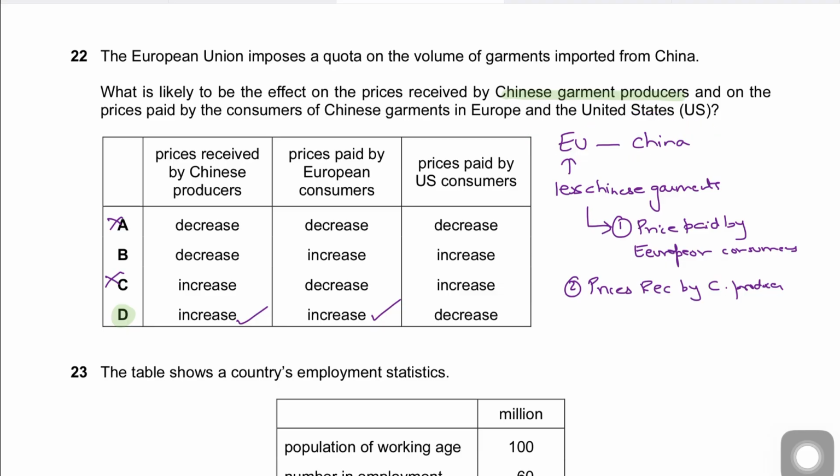The thing is that China was exporting a lot to the European Union. Now these EU countries imposed a quota on China, so China has unsold stock. So China will sell it to other countries, and let's say one of the markets could be the USA. The Chinese producers may redirect those garments that they cannot sell in Europe to other markets like the US, and the increase in supply in the US market would push prices down in the US. Right? So US consumers may end up paying lower prices. That's what makes D for David the correct answer.